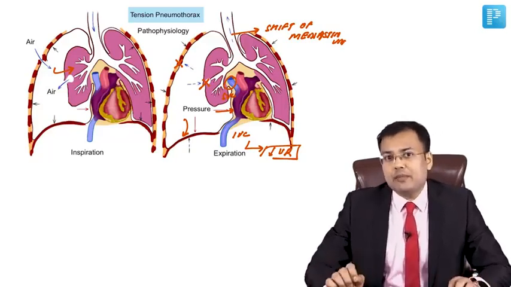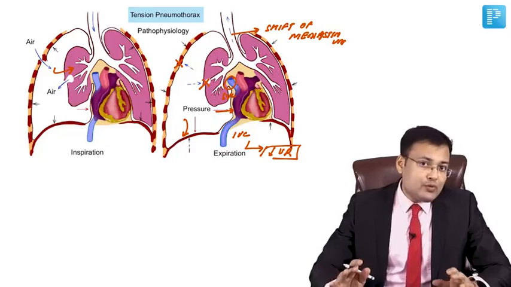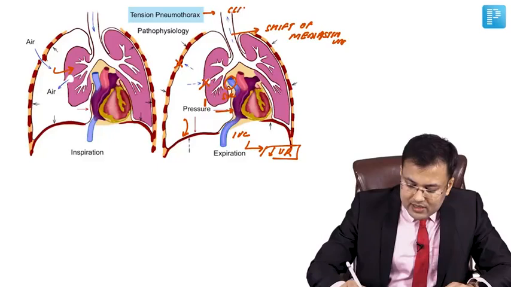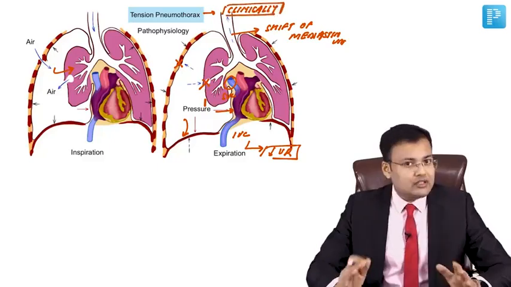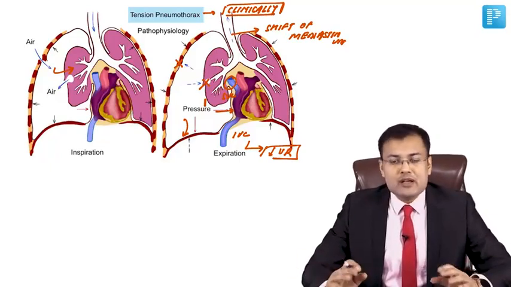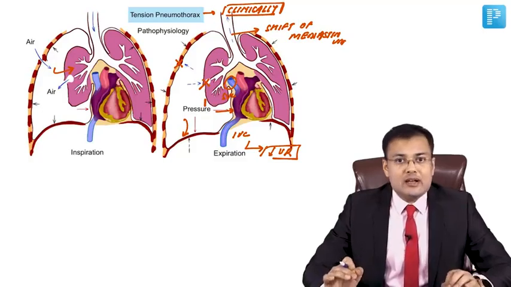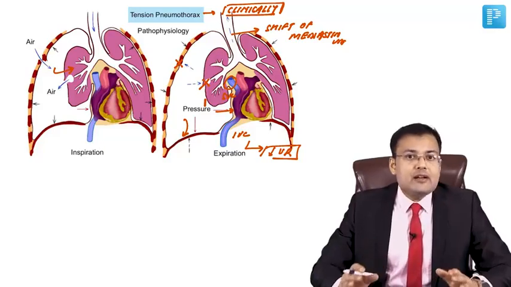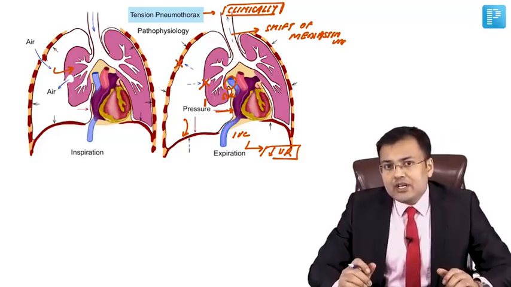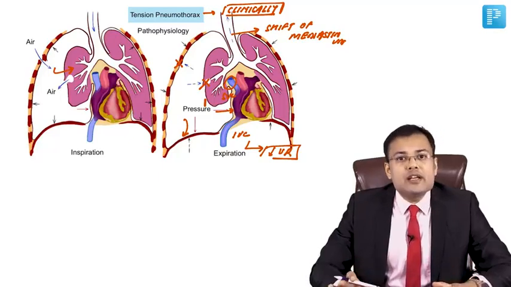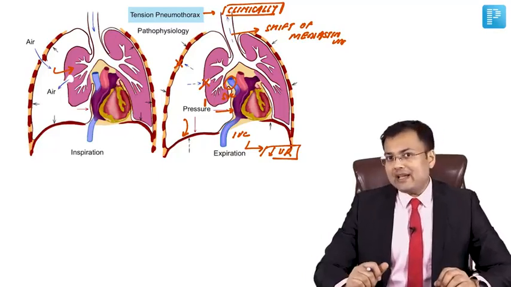Important question which you have to remember. How are we going to make the diagnosis of tension pneumothorax? The diagnosis is made clinically. Don't send the patient for radiological investigation, otherwise you might lose the patient, he might die in the radiology department. So diagnosis is clinical diagnosis. In relation to chest injury, you have to remember that diagnosis of tension pneumothorax and diagnosis of flail chest is clinical.